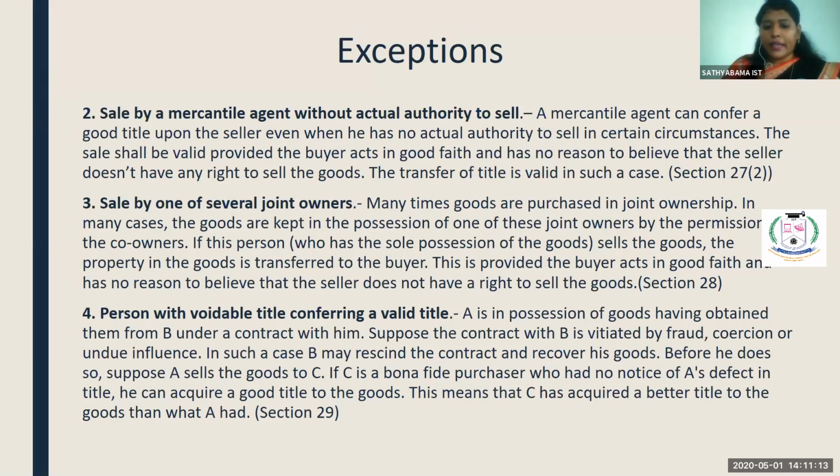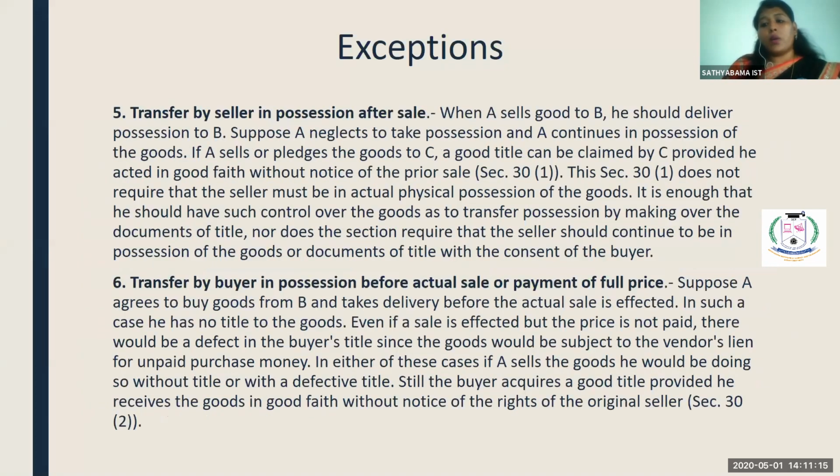Person with a voidable title conferring a valid title. When the one who is holding the voidable title, the one who does not have the clear title, tells that he is holding the clear title, then based upon the statement given by the one who is selling the goods, the one who purchased the goods will get a clear title on the goods if he is an innocent purchaser. Transfer by seller in possession after sale. This thing we will discuss in the coming class.